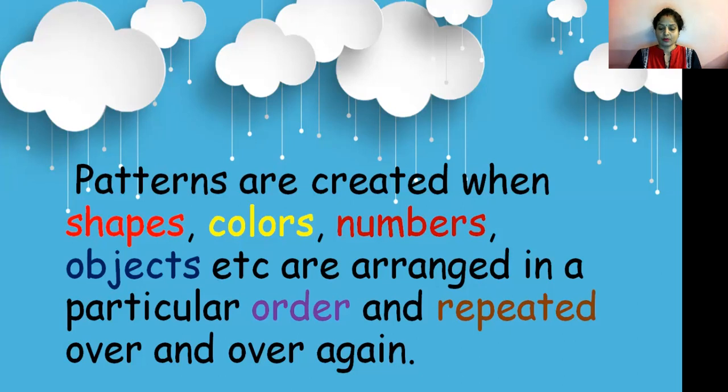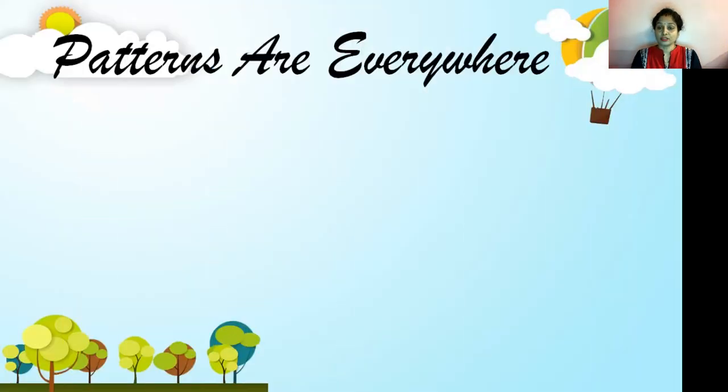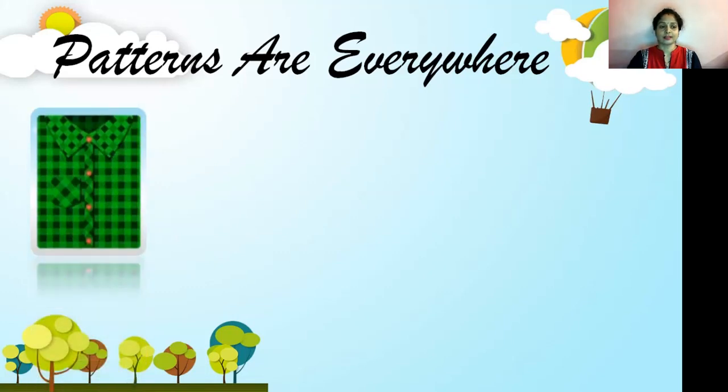Okay, so as you know, we can create pattern, but if you see around yourself, there are so many patterns in the things. So what are those things that are around you and having pattern? Like this is a shirt. Can you see a pattern of dark color and light color? It means some color is repeating again and again in a certain interval of time. So this is called a pattern.